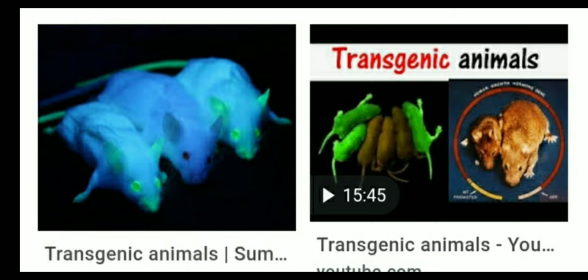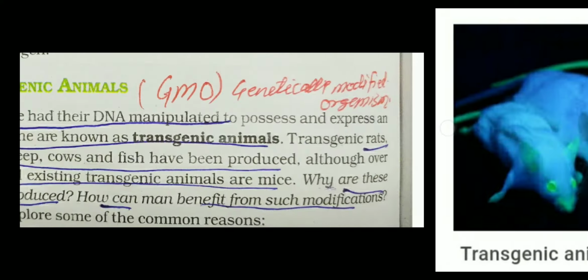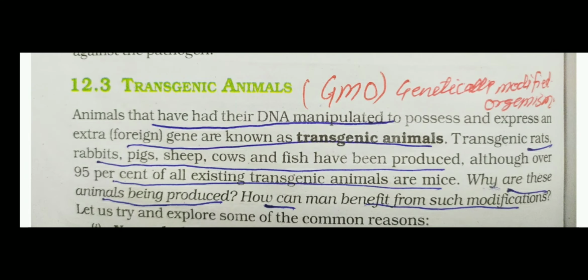Such animals, in which DNA manipulation occurs, are called transgenic animals. So transgenic animals are those that have had their DNA manipulated, which means a foreign gene is introduced. Such animals are called transgenic animals.